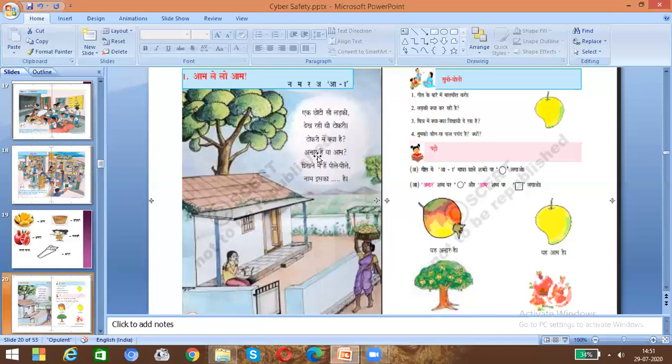So what a ki matra words do you find? Anar and aam in this. And then naam. Then iska, also an a ki matra. Like these words, you have to find and write in your notebook.